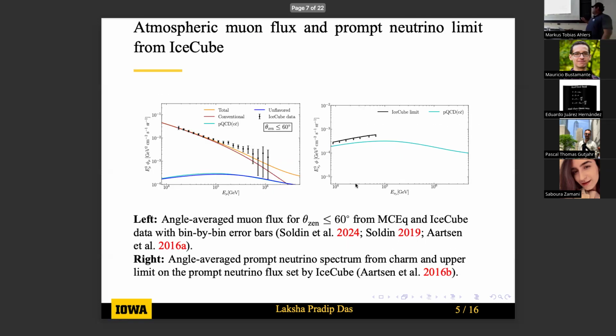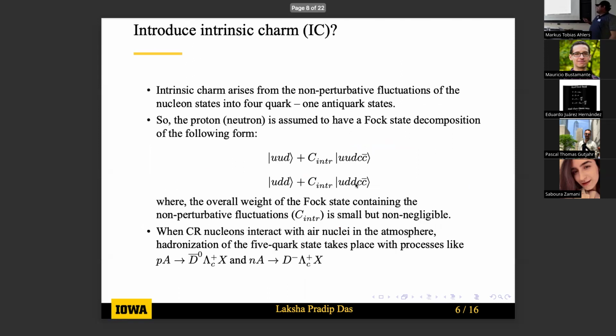If we go back to the previous plot, there is some deficit in the calculated flux given by the orange line in the left-hand plot compared to the data shown by the black dots. So how can we account for this discrepancy? We'll try to introduce intrinsic charm in this case.